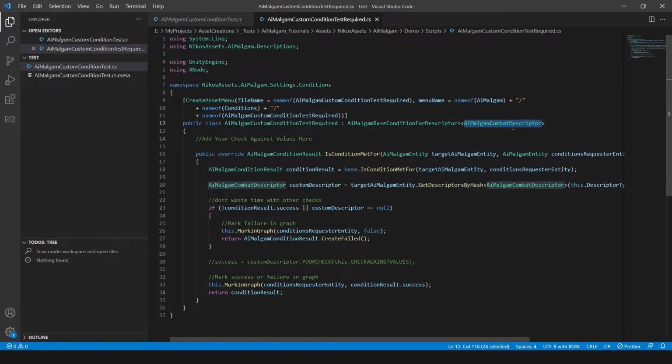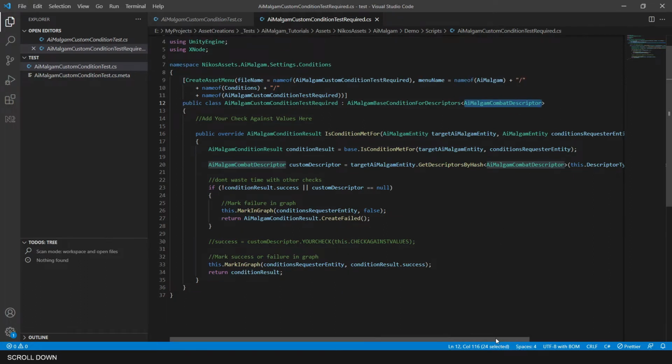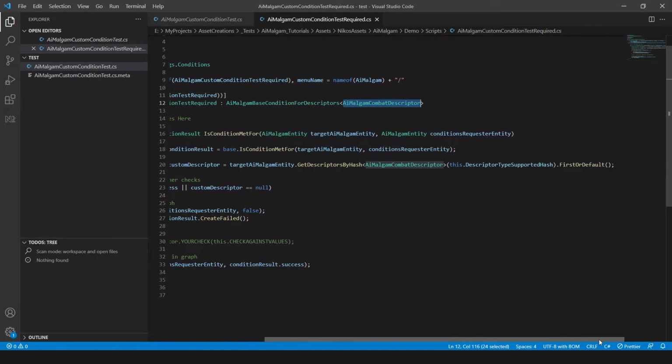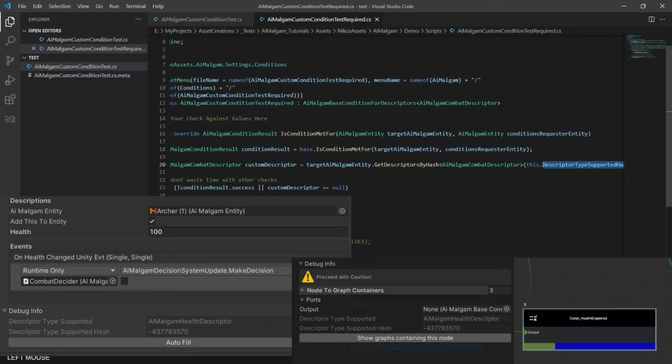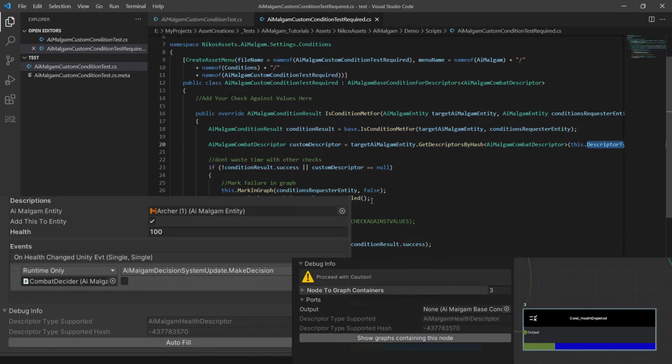As you can see in line 20, it needs to get the respective or required descriptor from the target AiMalgam entity by using its hash, which is automatically generated if you simply inherit from this AiMalgam base condition for descriptors class. As you can see, no reflection is used calling this condition to get the desired descriptor. We are using a hash mechanic for that.